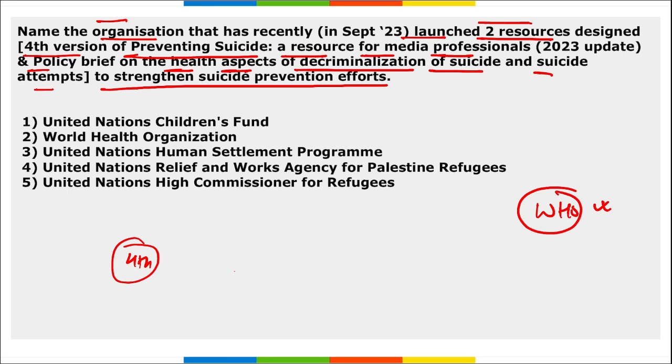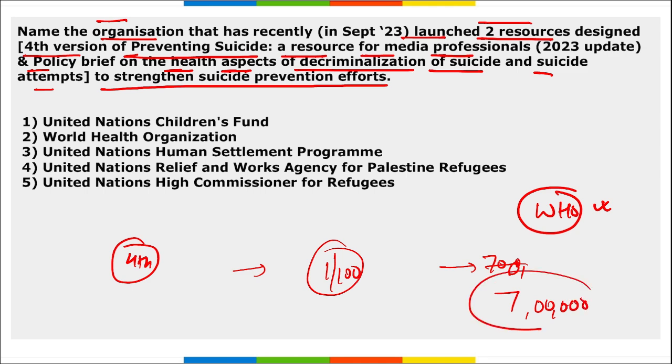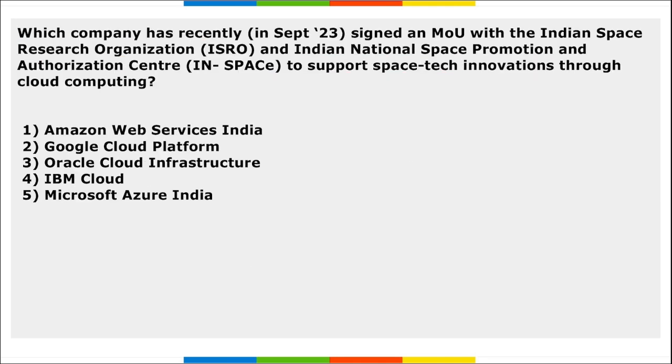According to a report released by WHO, suicide is a significant public health issue, and 1 in every 100 deaths globally is by suicide, which affects almost 7 lakh people every year.